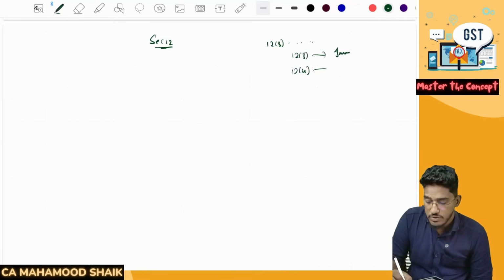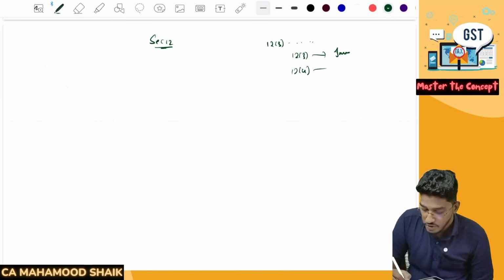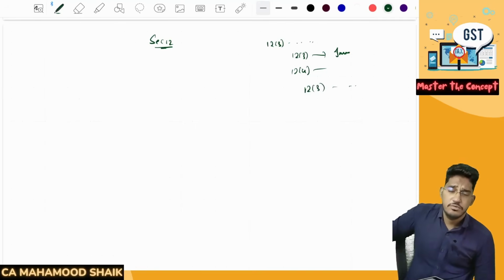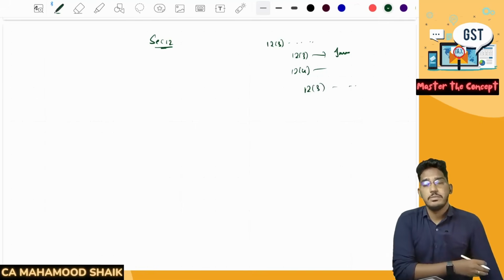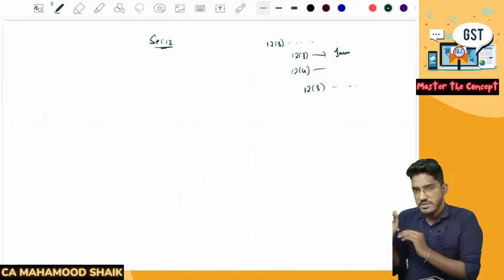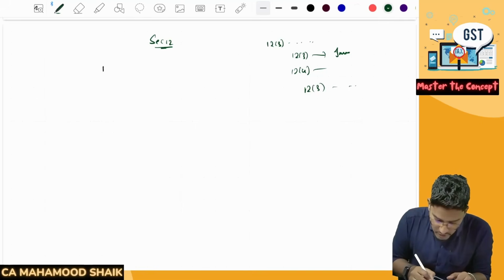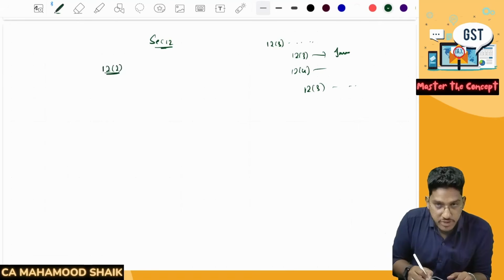12 subsection 4 also will talk about specified services. So we all know from 12 subsection 3 till 12 subsection 14, for all the specified services, we have specific guidelines on how to determine place of supply. Then we have the residuary clause or default clause, 12 subsection 2.